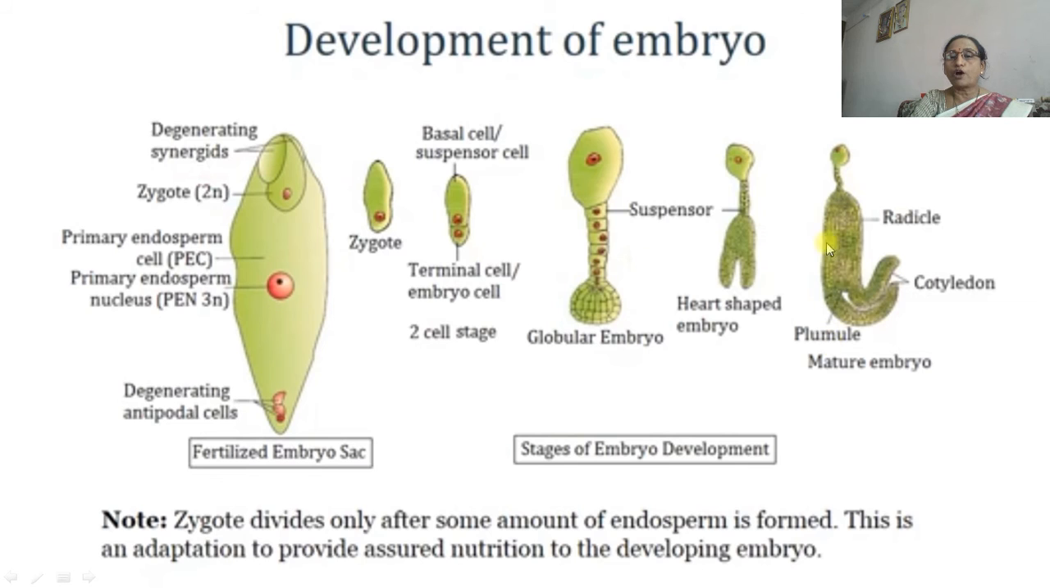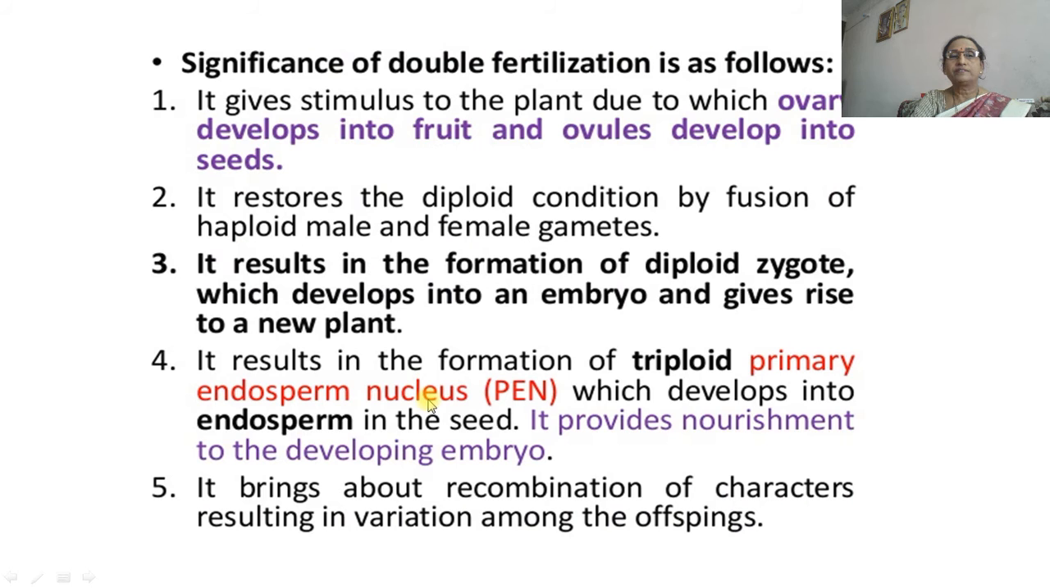and plumule. From the radicle, roots are developed. From the plumule, shoot is developed, and from the cotyledon, leaves are developed. Inside the seed, this mature embryo remains present, and when the mature embryo forms, the seed will develop, and the fertilized ovary is called fruit.